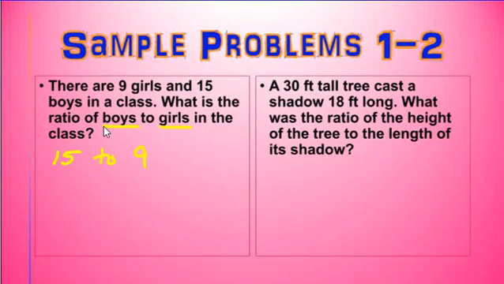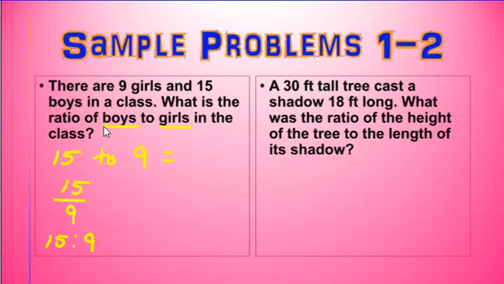If I were to write it as a fraction, it would be 15 over 9. Or if I write it as a colon, it would be 15:9.